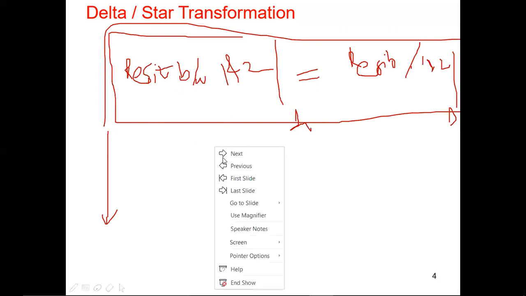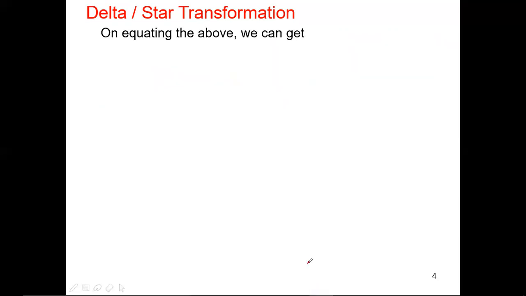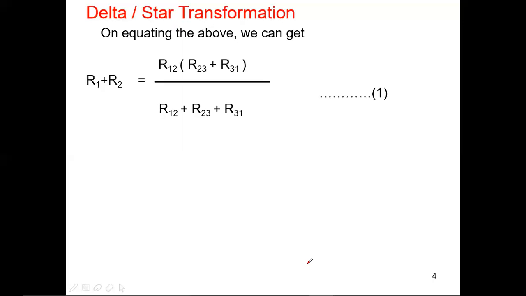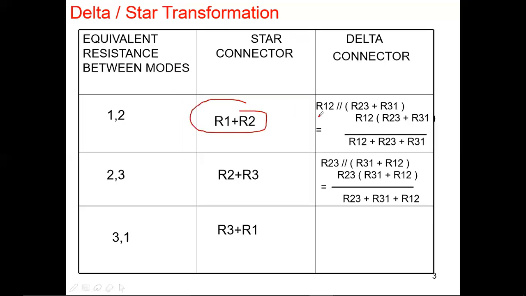Let me erase this, right? I am going to equate the two equations, one like R1 plus R2, which is for star across nodes 1 and 2, and this is for delta across 1 and 2. Please go through our third slide like this. From here I am going to equate these two.